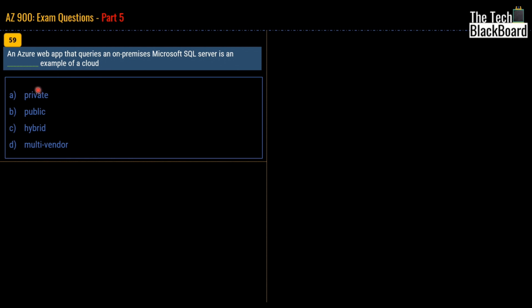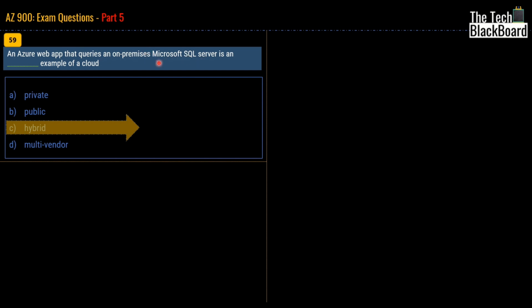So is it an example of private cloud, public cloud, hybrid cloud, or multi-vendor cloud? The answer for this question is a hybrid cloud. The reason for choosing hybrid cloud over public or private cloud is hidden in the question itself. If you take a closer look, it says an Azure web app that queries an on-premise Microsoft SQL Server. The first keyword you need to pay attention to is an on-premises Microsoft SQL Server.